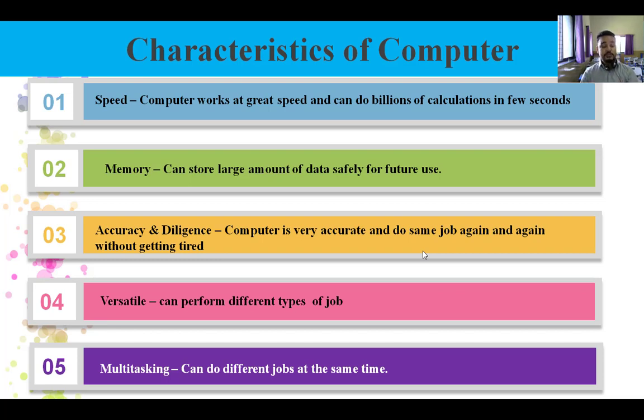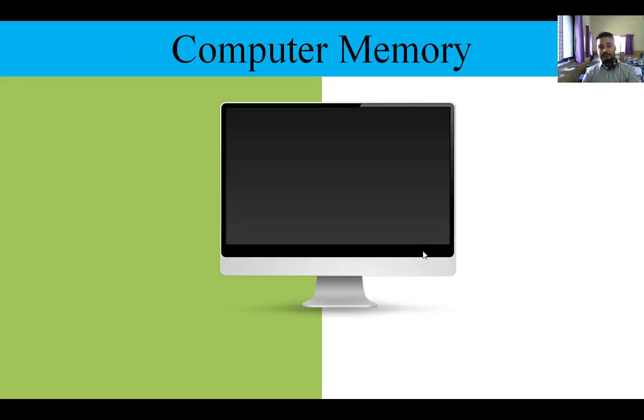So understood? Okay, I request all of you to go through all those characteristics once again. The first characteristic is speed, second is memory, third is accuracy and diligence, fourth is versatile, fifth is multitasking. Now we are going to learn about the actual topic of our lesson, and that is computer